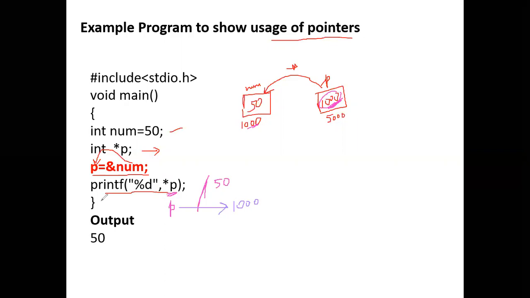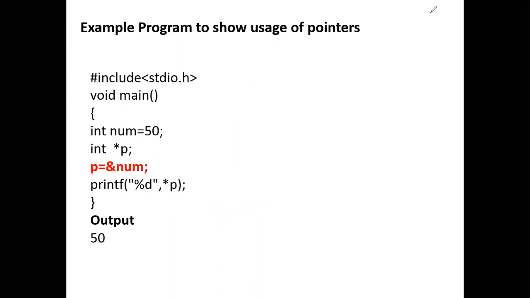Okay, so this is one example. Always remember, star pointer variable will give you the value that is stored in a particular address. These are very important concepts.